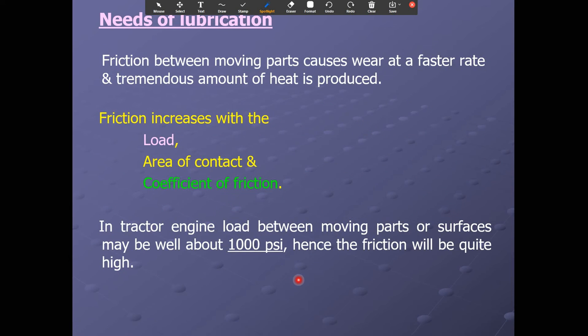So, needs of lubrication: friction between the moving parts causes wear at a faster rate and a tremendous amount of heat is produced. Friction increases with the load, area of contact and coefficient of friction. In a tractor engine, the load between the moving parts or surfaces may be well above 1000 psi, hence the friction will be quite high.